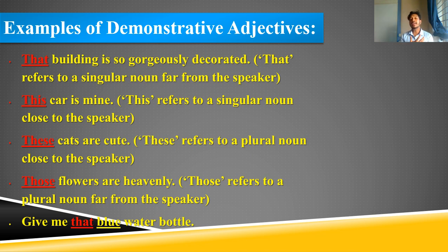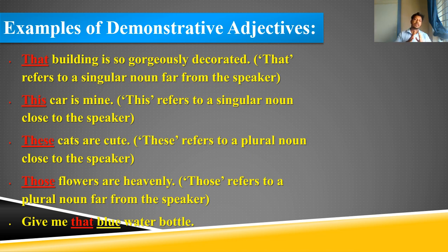So normally we say that is the bird, that man is coming, that bus is standing over there.